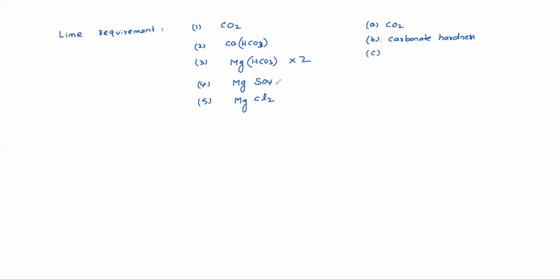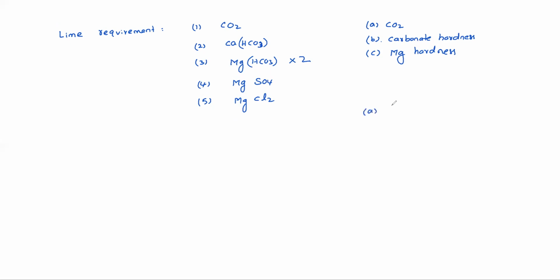See, MgSO4, MgCl2, so magnesium hardness, whatever form, magnesium causing hardness, whether it is carbonate or non-carbonate, magnesium separately you need to calculate. So what we are doing here, we are splitting like this.